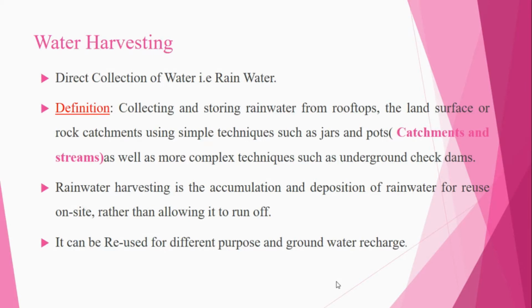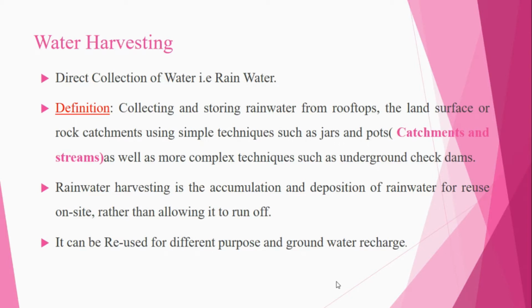So why do we require water harvesting? Due to the increase in population, as well as the increase in urbanization and industrialization, that is, improving of urban areas as well as rural areas, the demand will be much higher. So instead of wasting the rainwater, we store the water so it can be used for future usage, because when the population increases, the demand also increases. At that time we cannot depend on any particular source. And when there is no water, we have to go for the bore well.